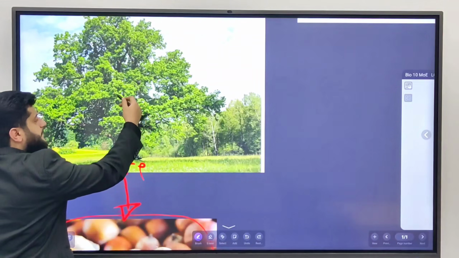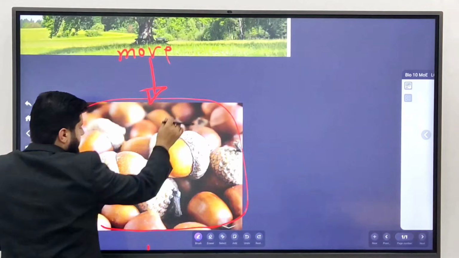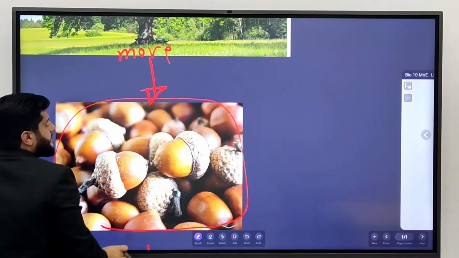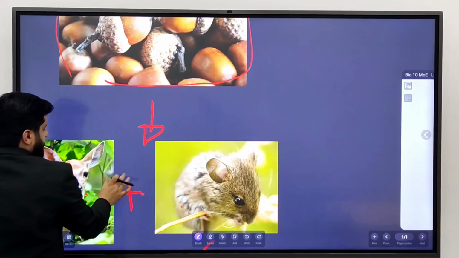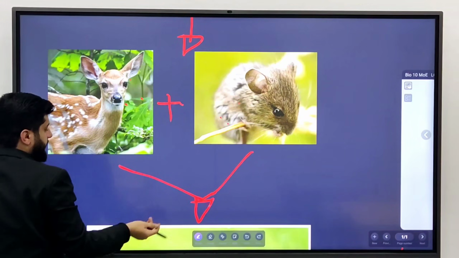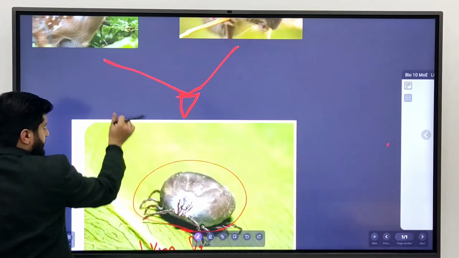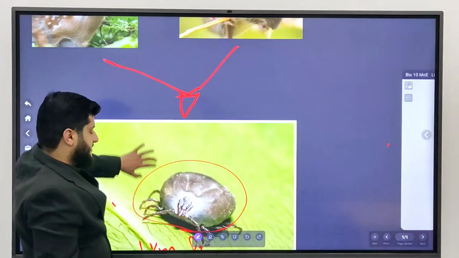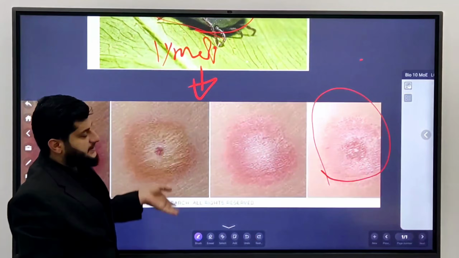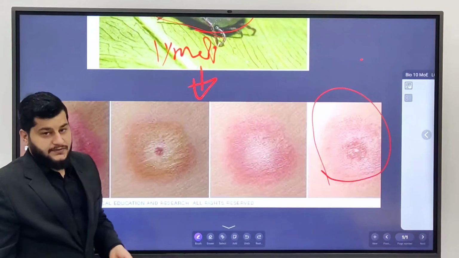So you can say the oak tree produced more acorns this year, okay? These acorns made the population of mice and deer increase. If they increase, that means there will be more ticks. If there are more ticks, that means there will be more Lyme disease and more death rates.